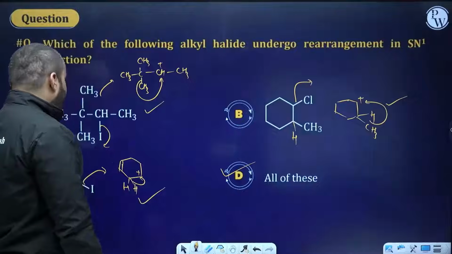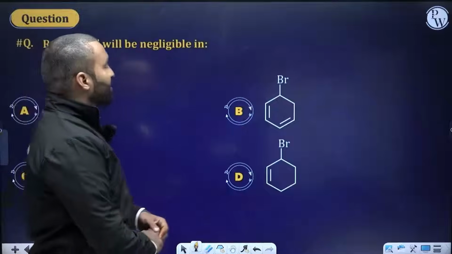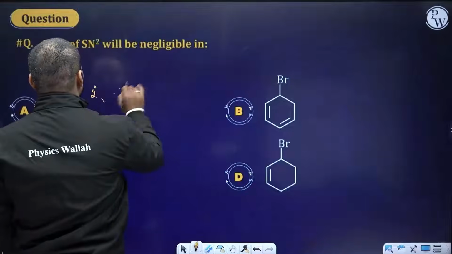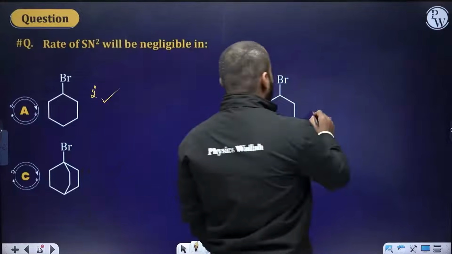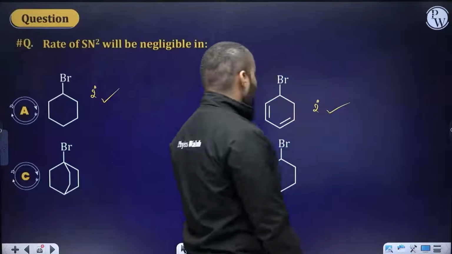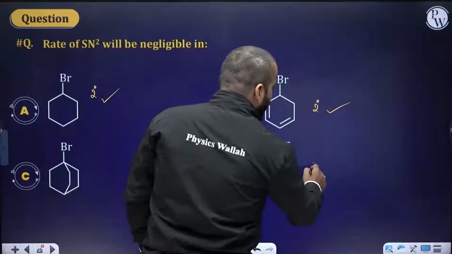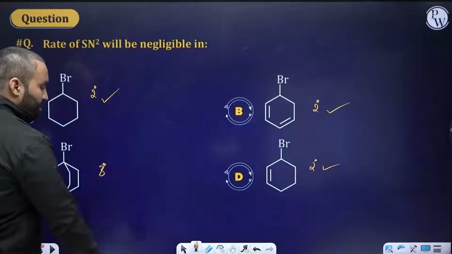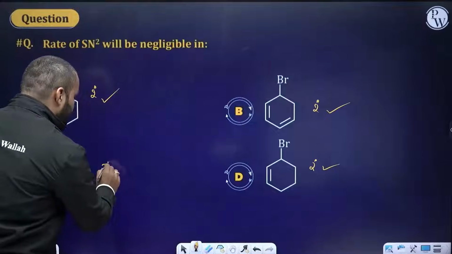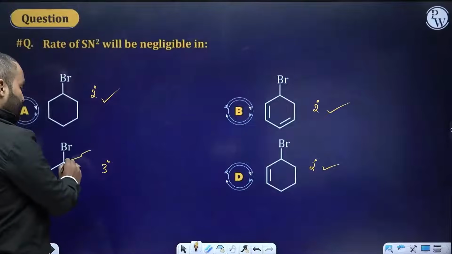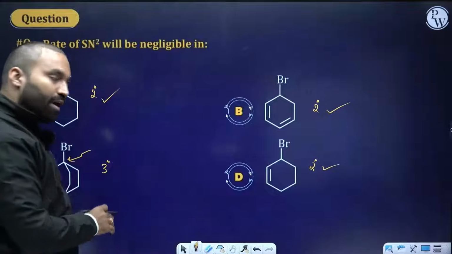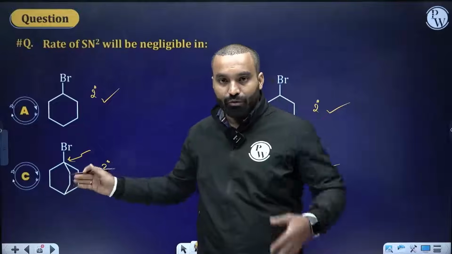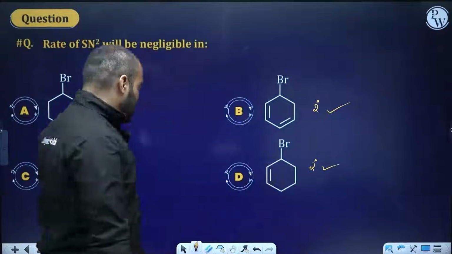Okay, great. The rate of SN2 will be negligible in which of these following options? This is my secondary alkyl halide. Yes, it could be possible here. This is also a secondary alkyl halide. Yes, it's a good chance. And this is also a secondary alkyl halide. There is a good chance here. And this is a tertiary alkyl halide, and on top of it, this is a bridgehead carbon. So I told you SN1 and SN2 reactions are not very good in such kind of bicyclo compound. This is a cyclic compound, bicyclo, fused rings. These are the two bicyclo compounds.